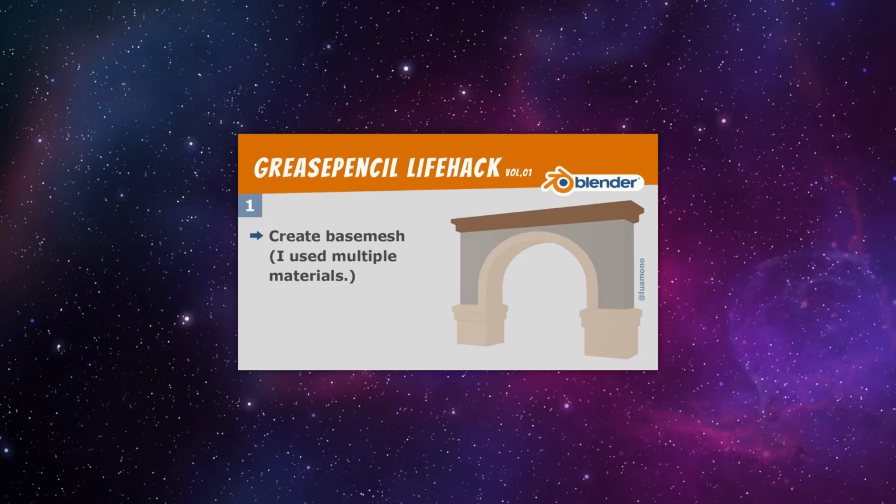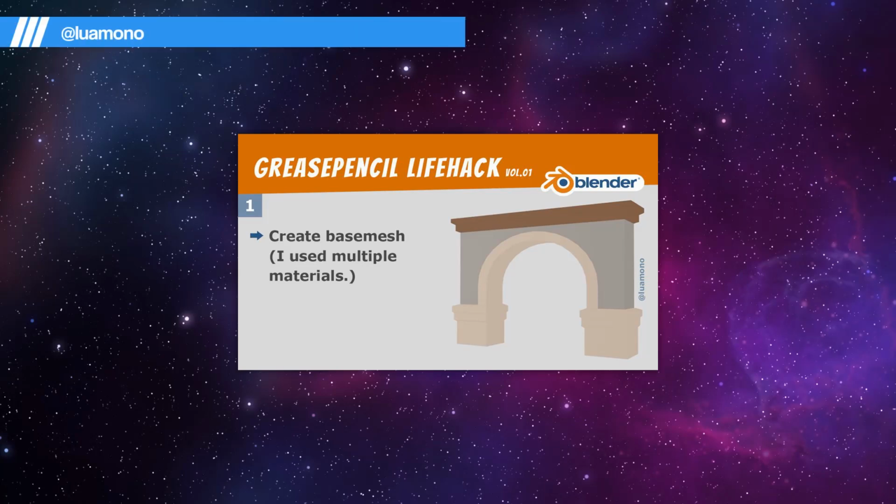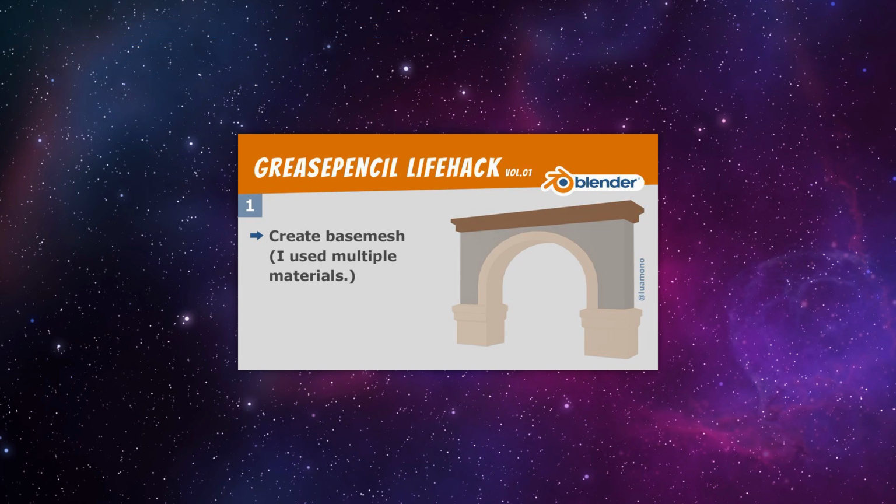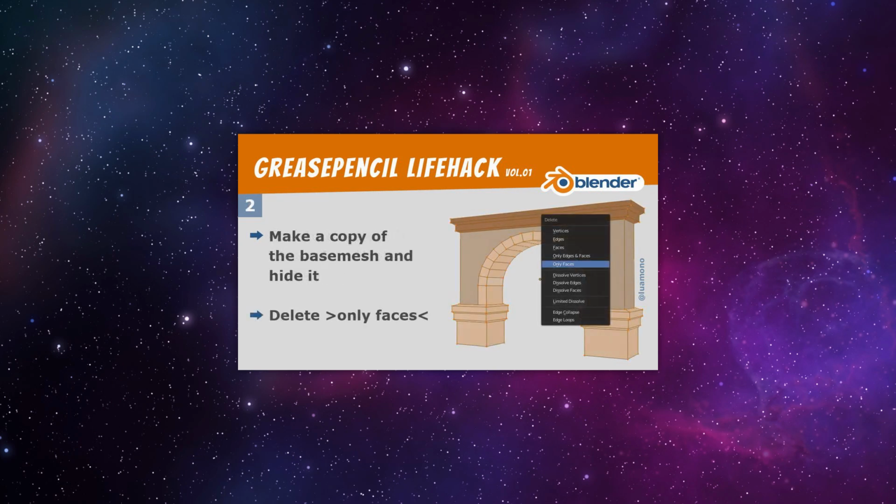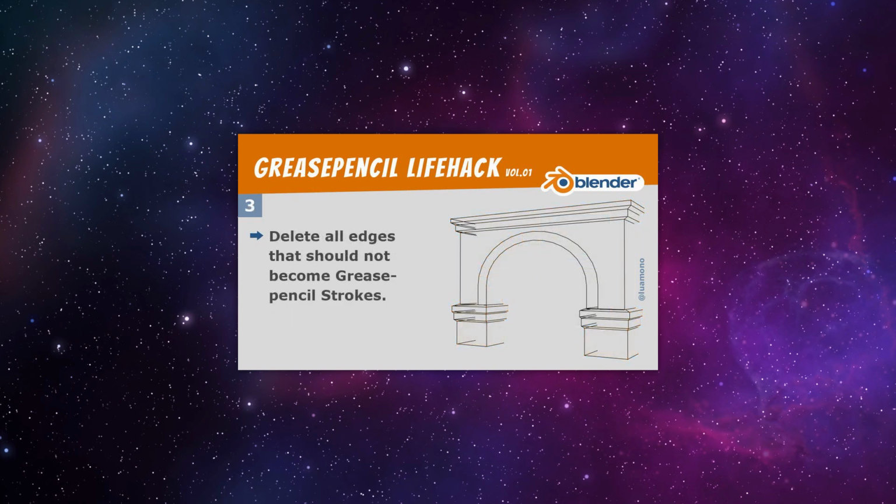The second outline tip is from @luamono on Twitter. The steps are very simple and they can be summed up in these 6 images. 1. Ready your mesh. 2. Copy your base mesh and hide the original. Work on the copy by deleting only faces. 3. Delete the extra edges.